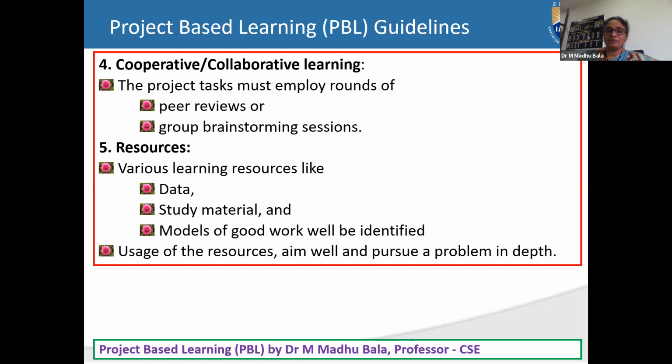Okay, next, in a similar way, resource collection is very, very important. In terms of data, whatever idea you got, you have to immediately check what my data is and where I want to work. Next, what my study material is and where those resources are available. The next one is models of good work already developed on the same problem, what those models are, and what we have identified from them. These points we need to come out with as available resources.